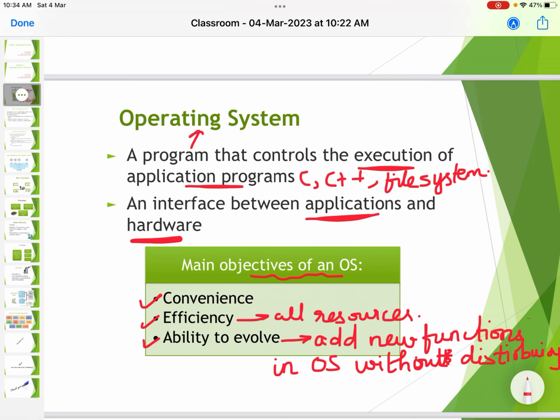Like the Windows 11 has come up from 10.9. So what is happening? Windows is evolving.